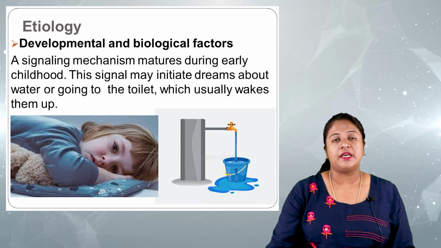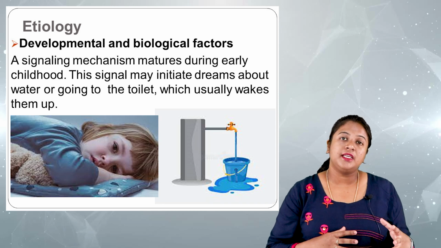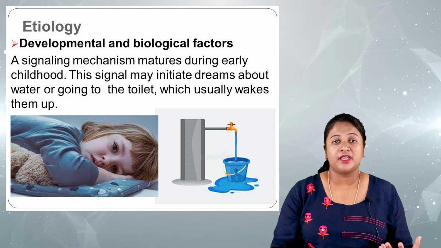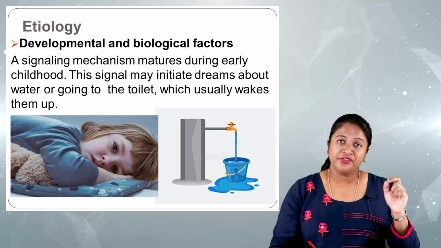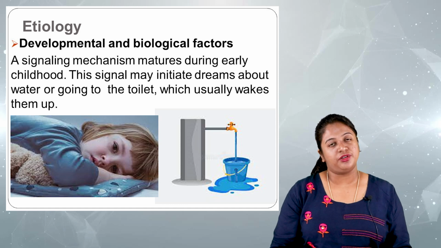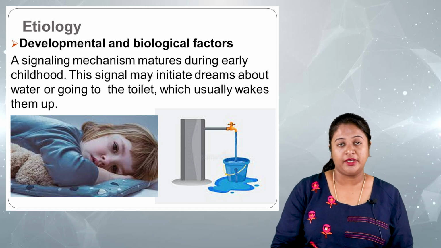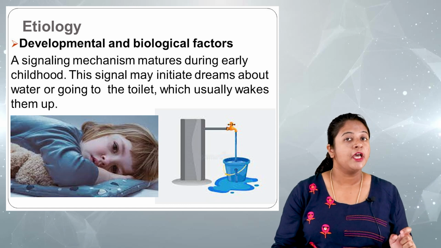The next factor is the developmental and biological factor. There is something called a signaling mechanism which usually matures during early childhood. If there is a problem in the maturation of this signaling mechanism during the earlier period of childhood development, the child may end up with enuresis behavior.